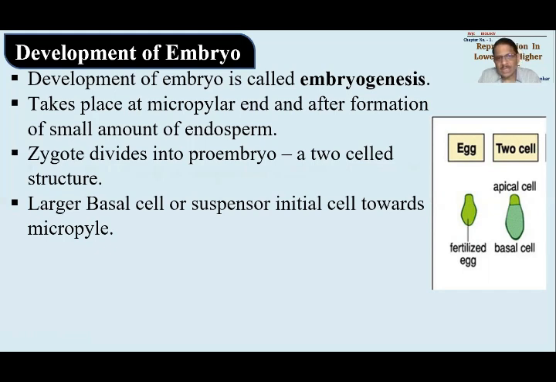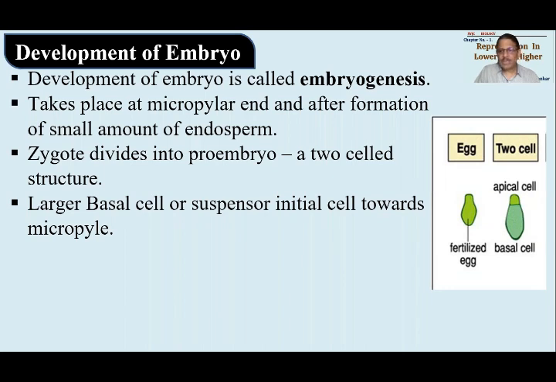The basal cell is also considered the suspensor initial cell, and this is generally formed towards the micropylar end. The first division of the zygote forms two unequal cells: the larger cell towards the micropylar end is called the basal cell, and the smaller cell towards the chalazal end is called the apical cell.